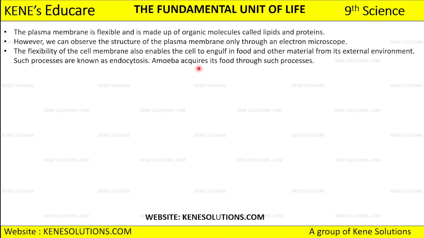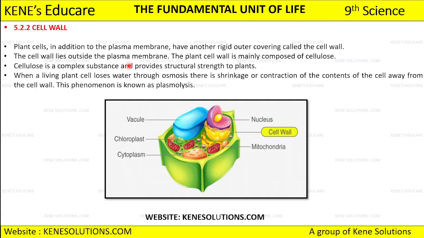Endocytosis. And amoeba जो है that acquires its food through the process of endocytosis by engulfing the food because it is flexible. Okay, then we discussed on cell wall जहाँ पे हमने देखा that plant cell in addition to the plasma membrane, अब plant cells के पास along with this cell membrane they have cell wall as well. So cell wall is a rigid outer covering, okay, which is outside the plasma membrane. Plasma membrane के बाहर क्या होता है हमारा cell wall, and this cell wall is mostly composed of cellulose. अब cellulose क्या है exactly?